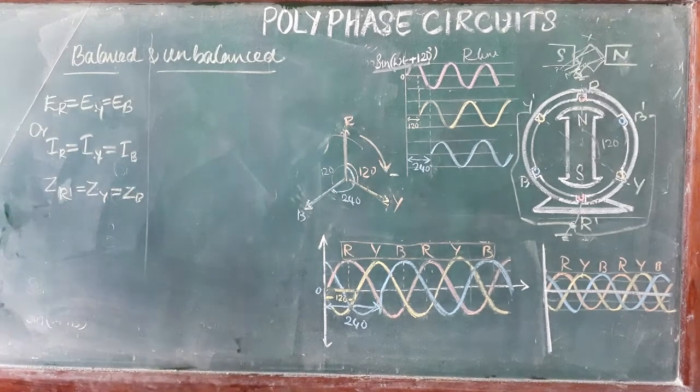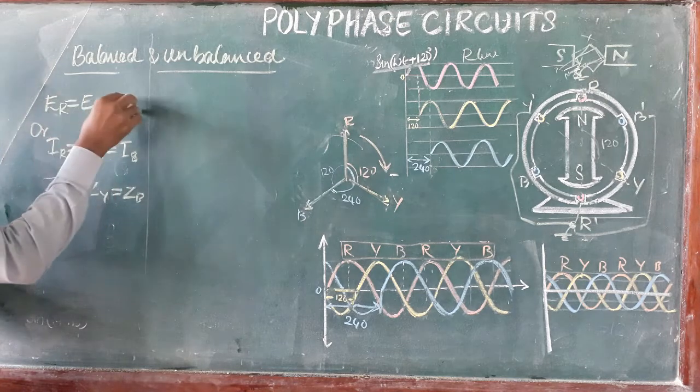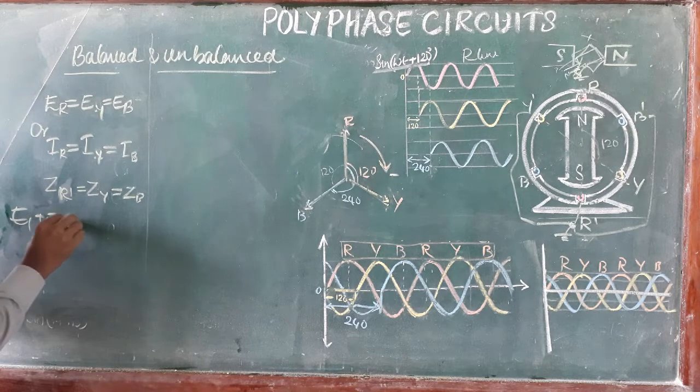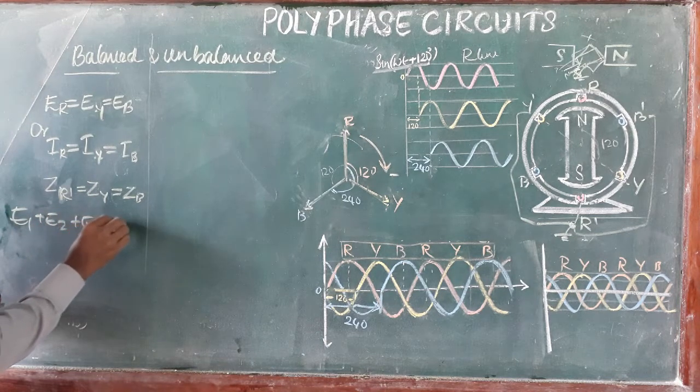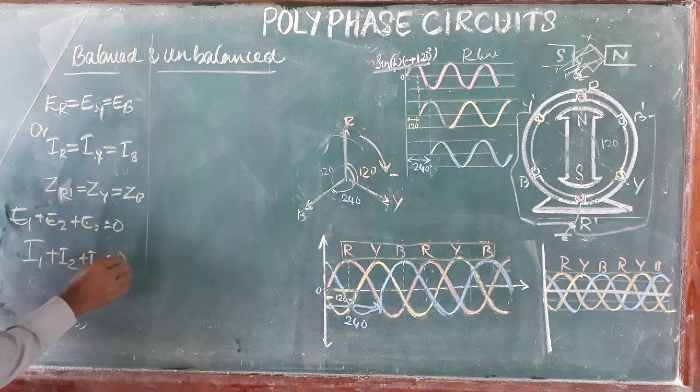Under the balanced condition, adding the voltages, E1 plus E2 plus E3 equals 0. Similarly, adding the currents, I1 plus I2 plus I3 becomes 0.